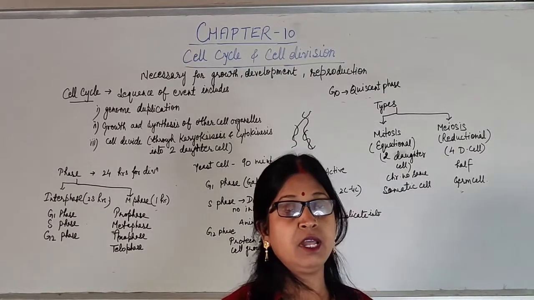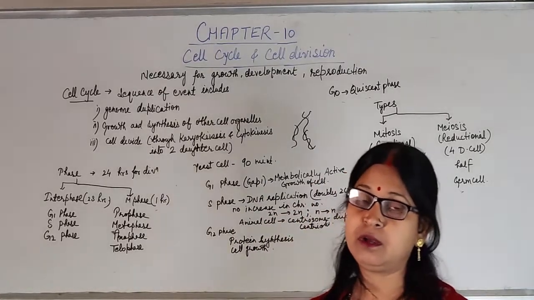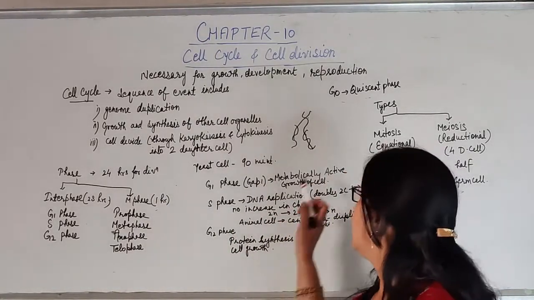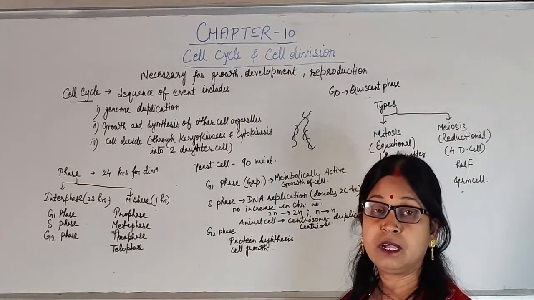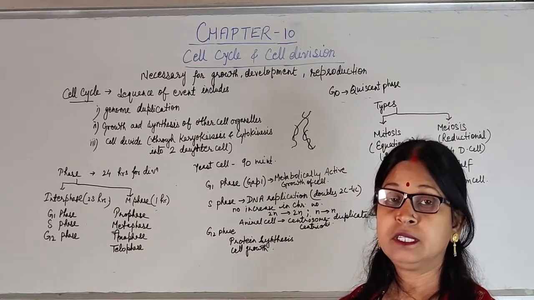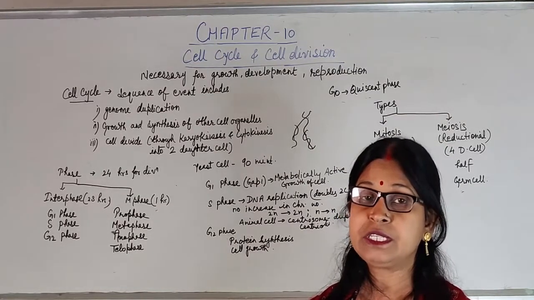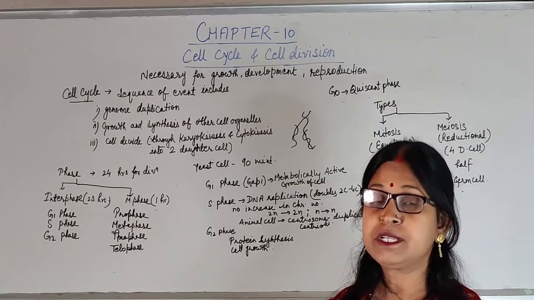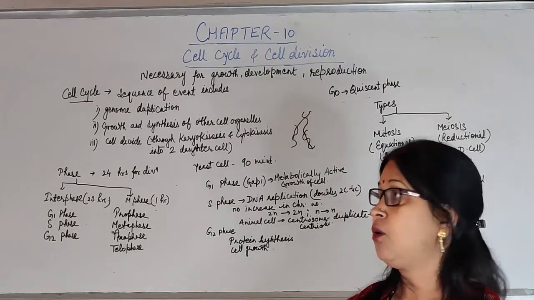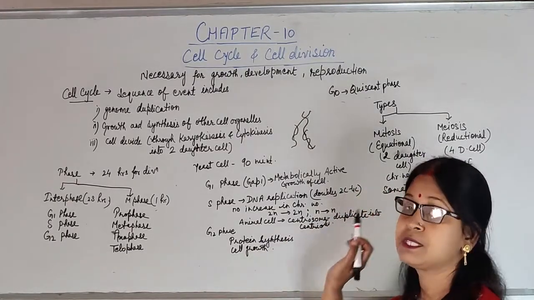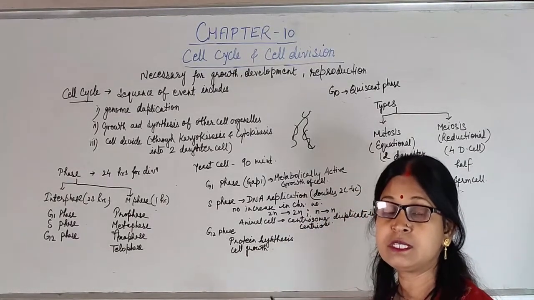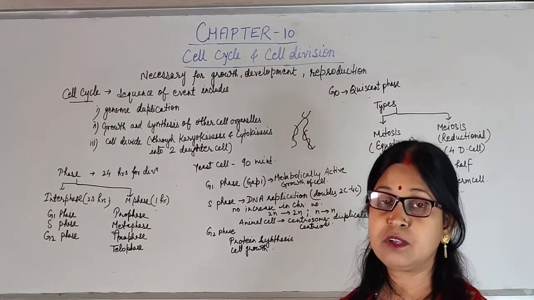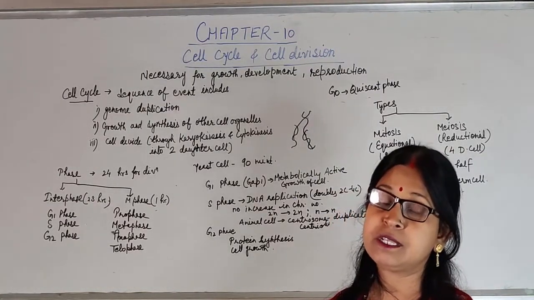Mitosis helps in growth, development, healing of wounds, vegetative reproduction, and asexual reproduction, where no gamete is required. In such cases, all cell division is of mitosis type, but meiosis only occurs in germ cells to make the gametes.